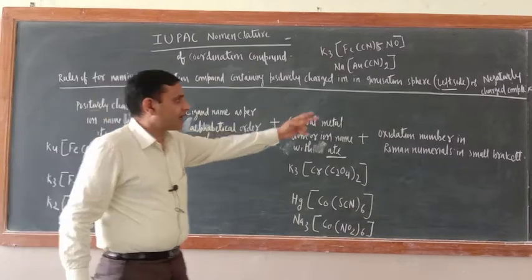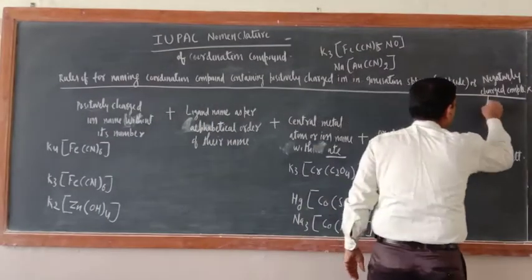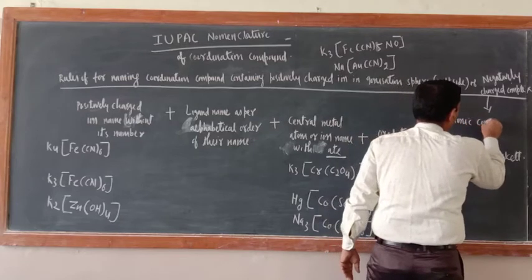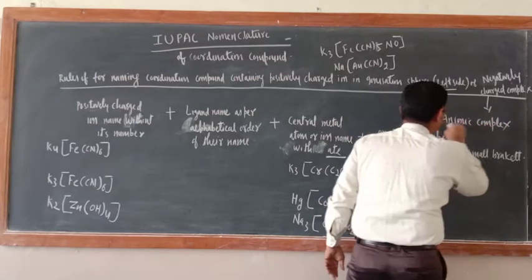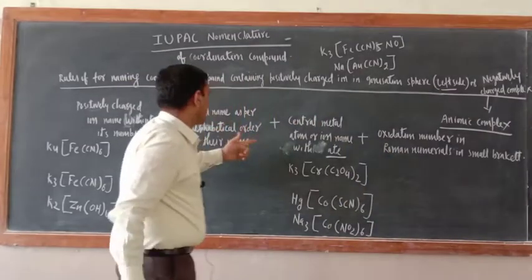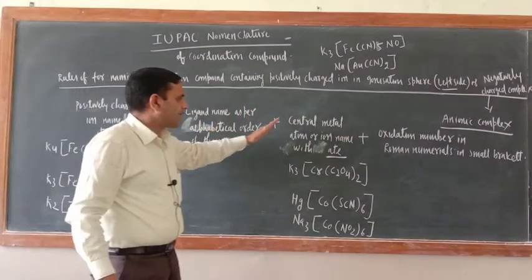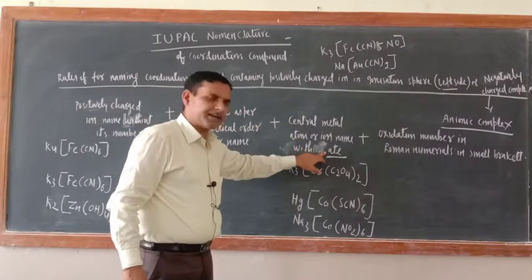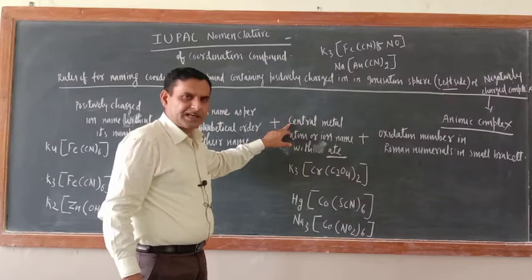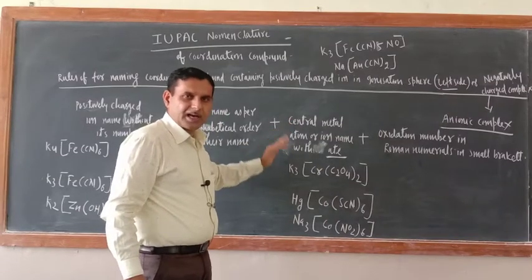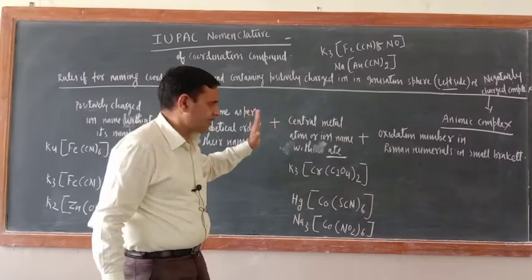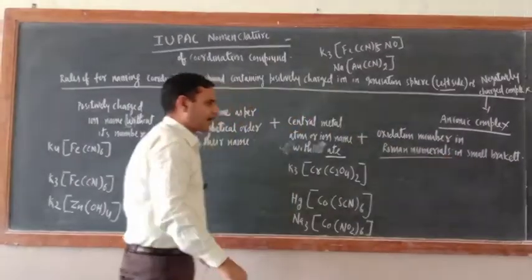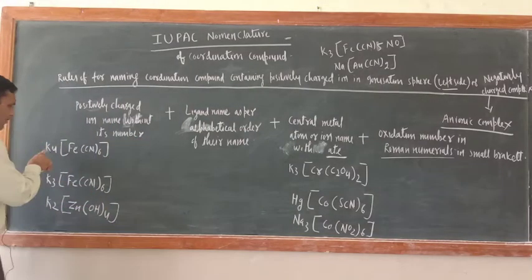If it is anionic, like here just see, negatively charged complex, then you should follow these rules only. So ligand name should be there. After ligand name, what should be there? Central metal atom or ion name with ate word. Means central metal atom name must have ate as a suffix, not prefix. Now afterwards oxidation number in Roman numeral in small bracket.